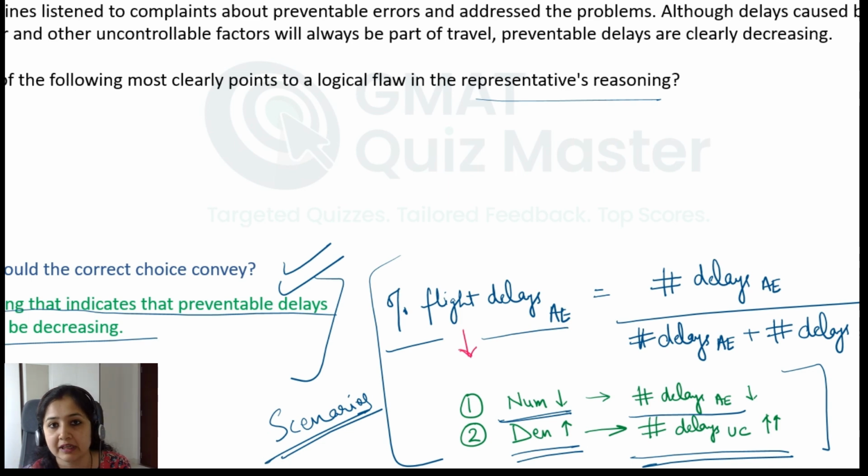Thinking about or coming up with these scenarios is not an essential part of solving this question. It can help you understand the passage logic even better, but even if you can come up to this point, that you understand that the correct answer choice needs to convey that the preventable errors might not be reducing, even if you understand it till that point, you can get to the correct answer choice. So, with that, let's move to answer choice analysis.